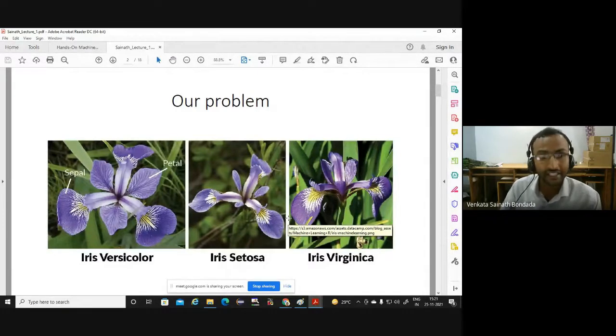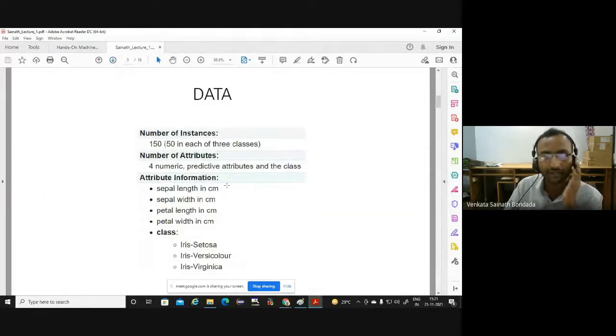And our assumption here is that the 4 features taken from this flower, sepal length, sepal width, petal length, and petal width, are strong enough to discriminate the category of a flower. So let's go to the data set. Once we have this data set, please observe this. We have 150 flowers, 50 in each category, 4 features, and these are the dimensions. All the values are in centimeters, and we have 3 categories. So this is the data.